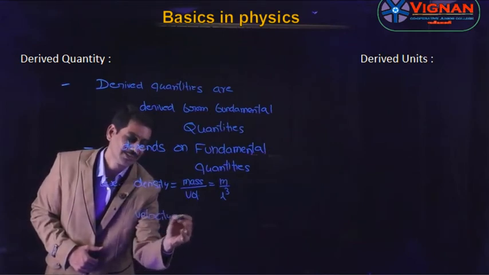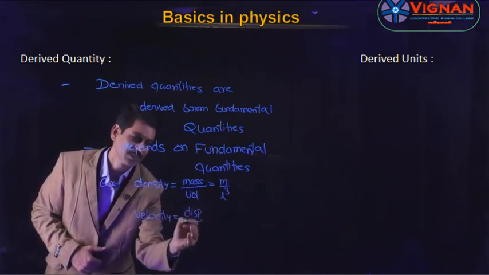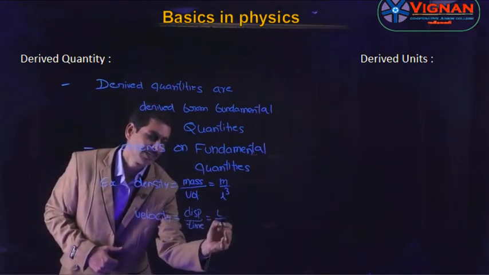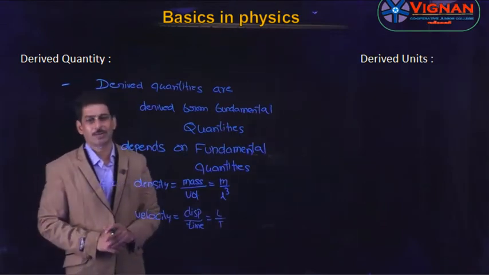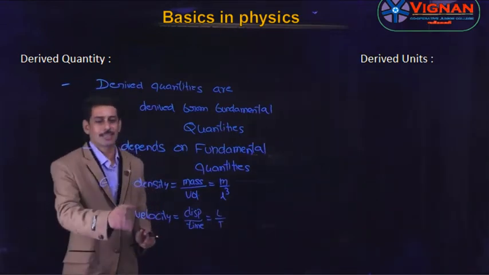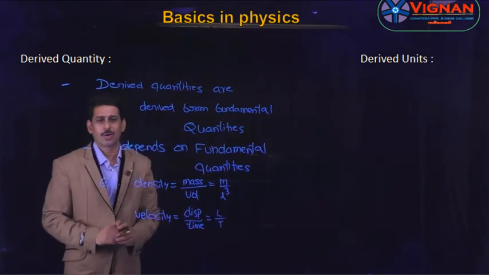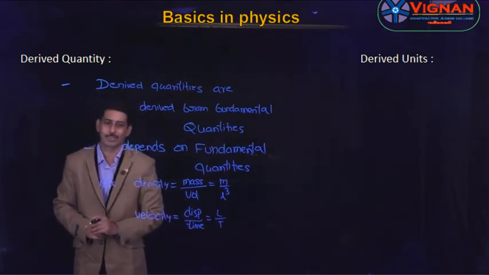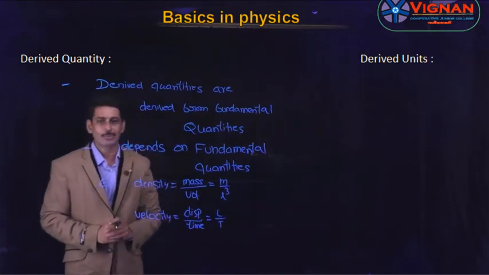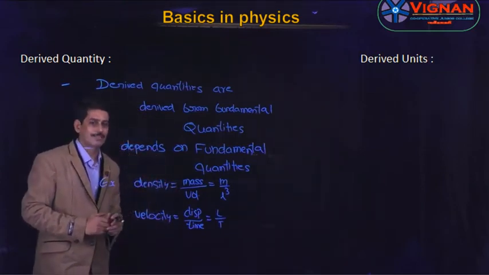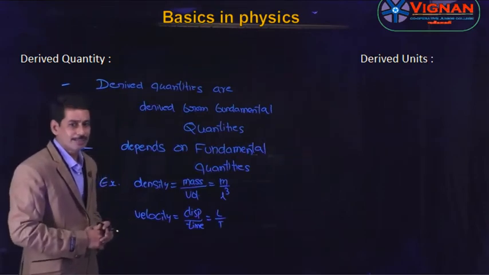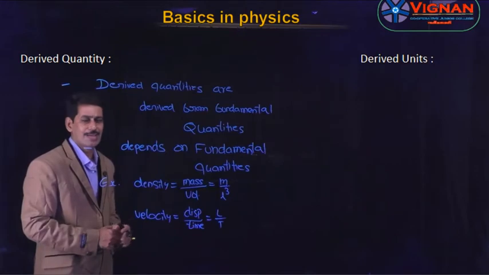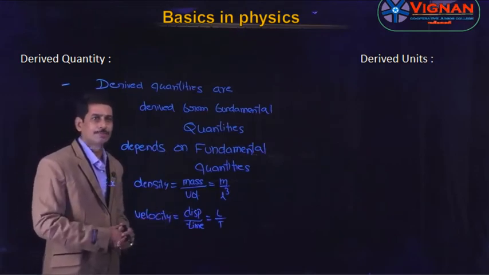Velocity is displacement by time, and displacement is nothing but length. So velocity is derived from the fundamental quantities length and time, and that's why it is called a derived quantity. All the other quantities except length, mass and time can be taken as derived quantities. The examples are density, velocity, acceleration, and many more.